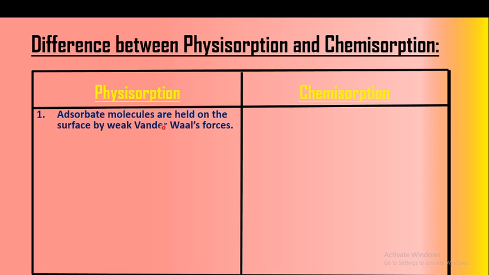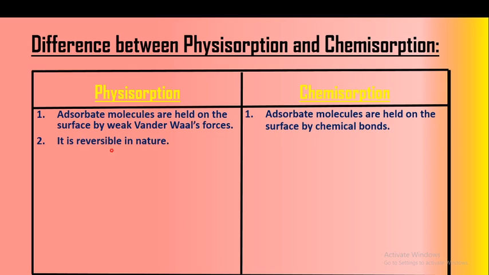So what is physisorption? We have studied that physisorption means adsorption by van der Waals forces. Therefore, here the adsorbate molecules are held on the surface by weak van der Waals forces. And what happens in chemisorption? The adsorbate molecules are held on the surface by chemical bonds. The name itself indicates that in chemisorption the molecules are held on the surface by chemical bonds, and physisorption means weak physical bonds. And which are these physical bonds? That is the van der Waals forces.